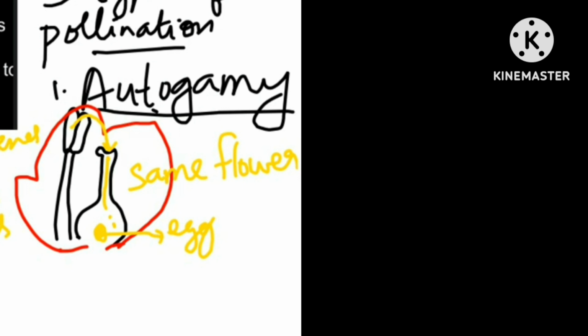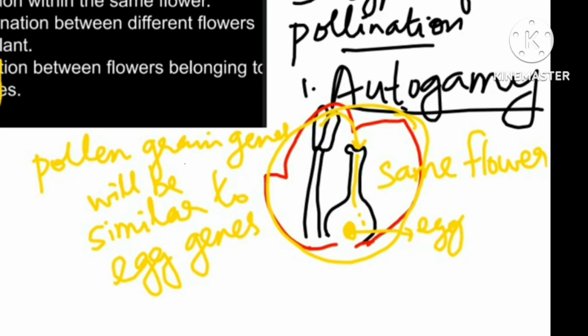That means if a fruit is formed out of this flower, that fruit will not have much genetic variability because both are from the same flower. So autogamy means pollination within the same flower.